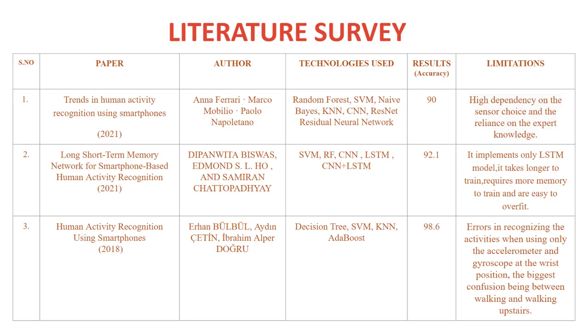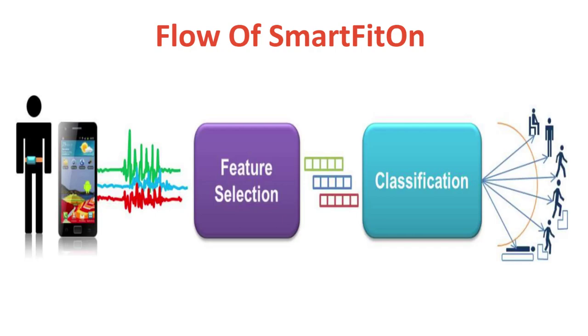This is the literature survey which we have done. So as we can see, there are many limitations of this paper. There is a higher dependency on sensor choice. The LSTM model takes a long time to train and there are errors in recognizing activities. Hence, we have overcome all the limitations and built the project. So the flow of SmartFit: the sensors collect the data and feature selection is applied, classification models are applied, and the activity is recognized.